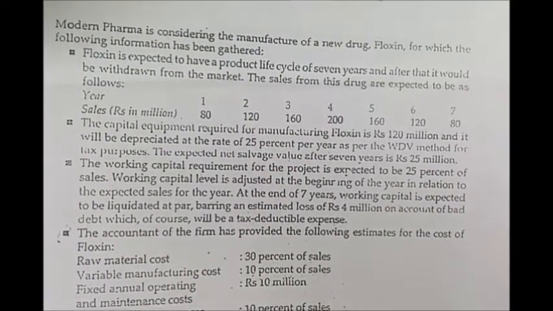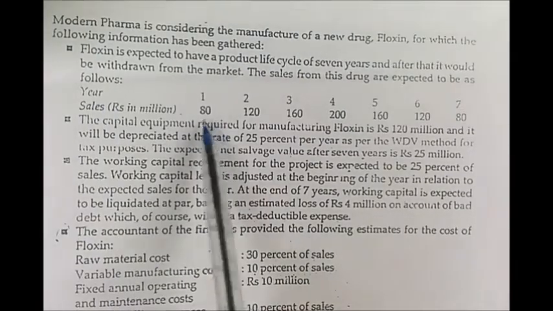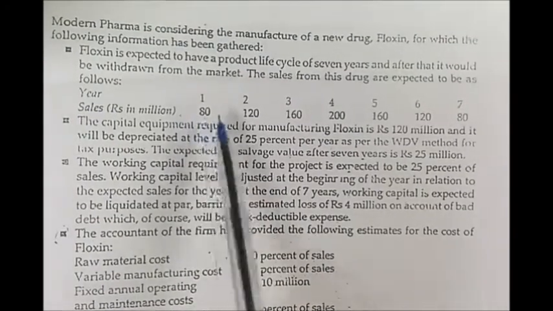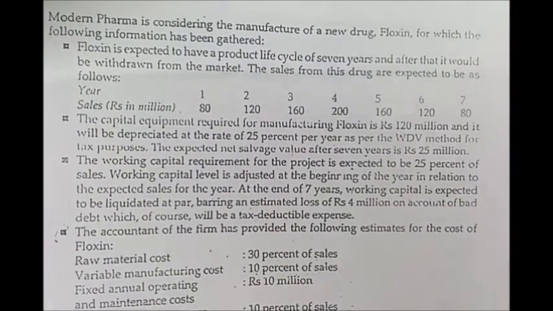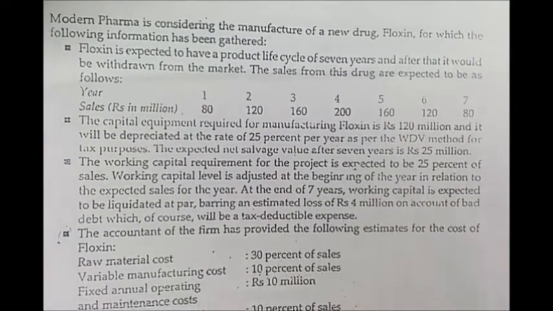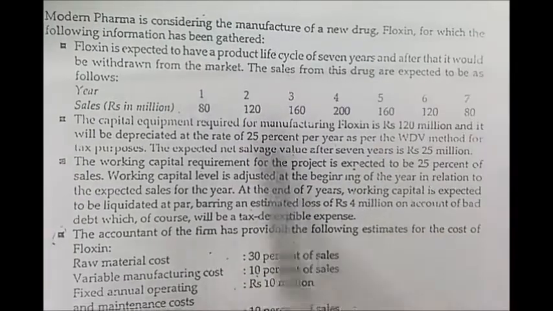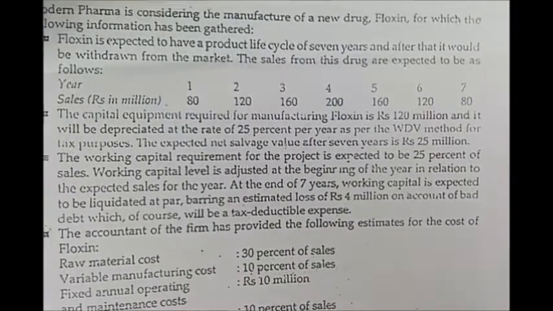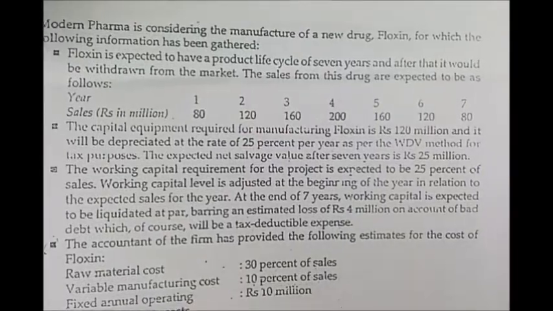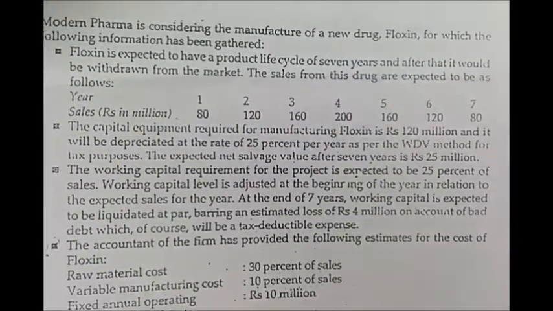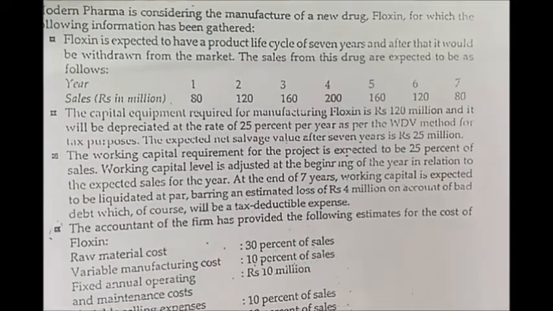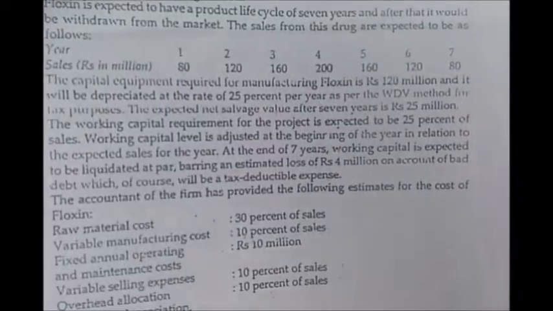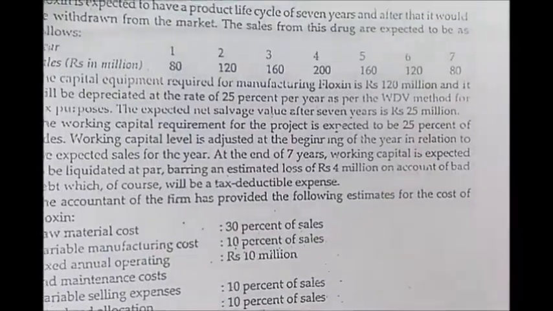So you don't need to differentiate, because if it is earning sales or revenue of 80 in year 1 if it produces, and if it doesn't produce, it will earn 0 of sales. So the differential will be 80 minus 0, that is 80. So all these figures are already incremental or differential, and we are not required to calculate it again. Now in this case, first we will calculate the cash flows. We need to calculate one is cash flow and the other one is NPV.